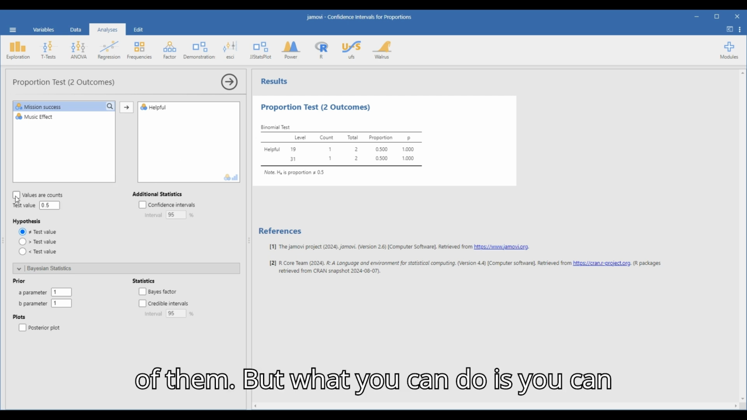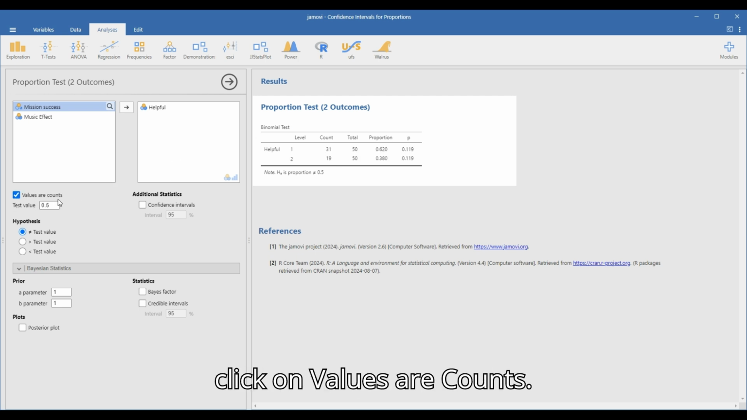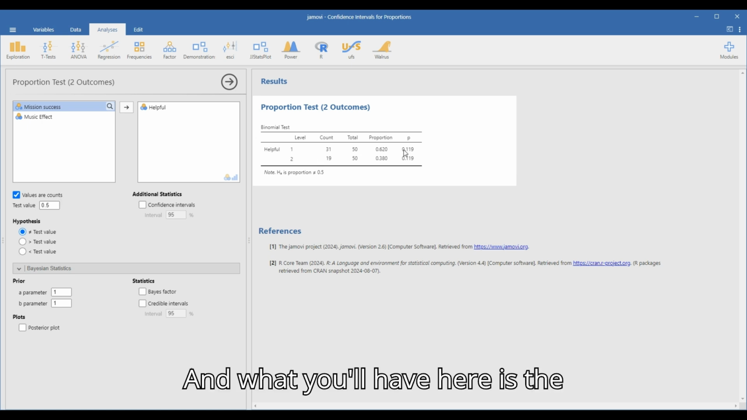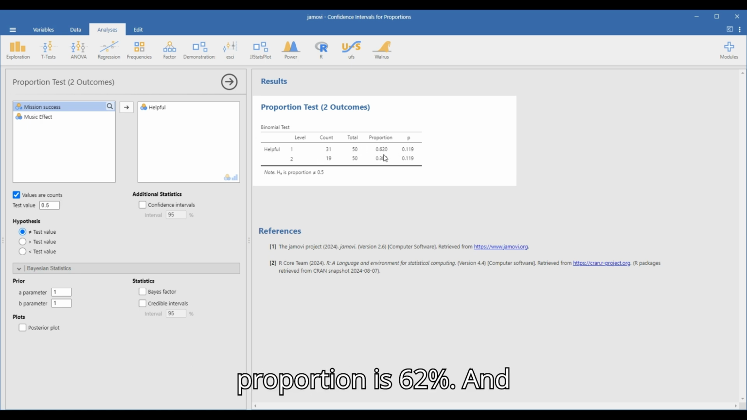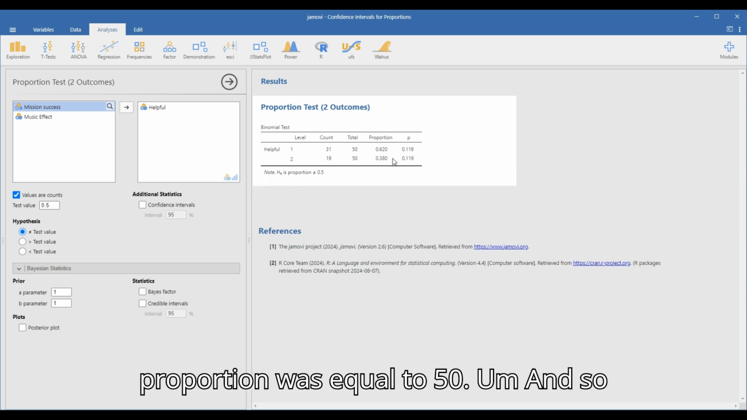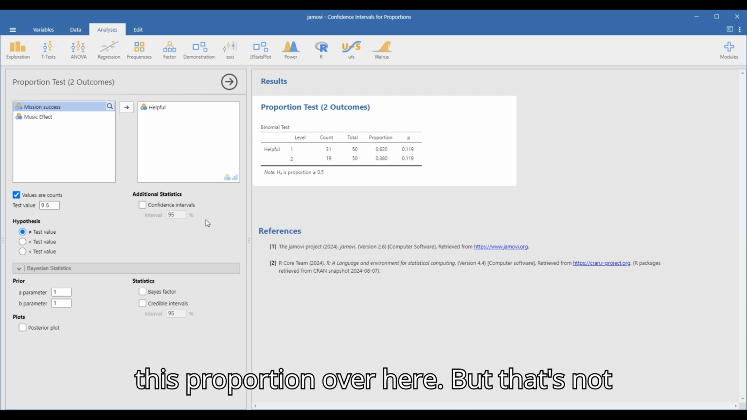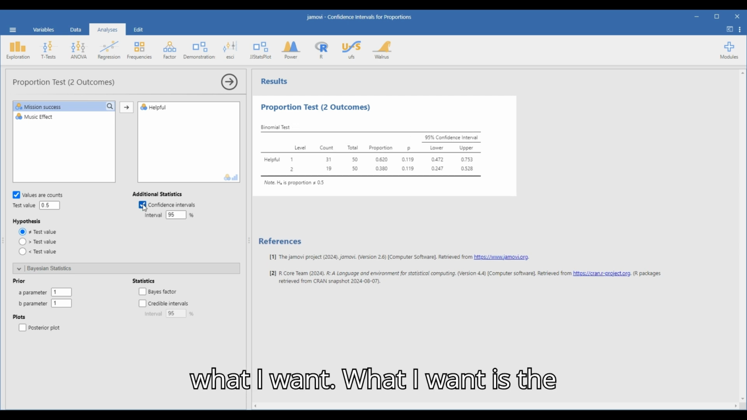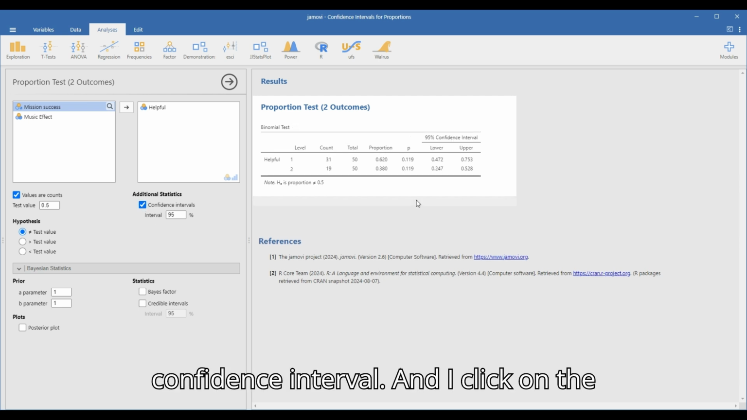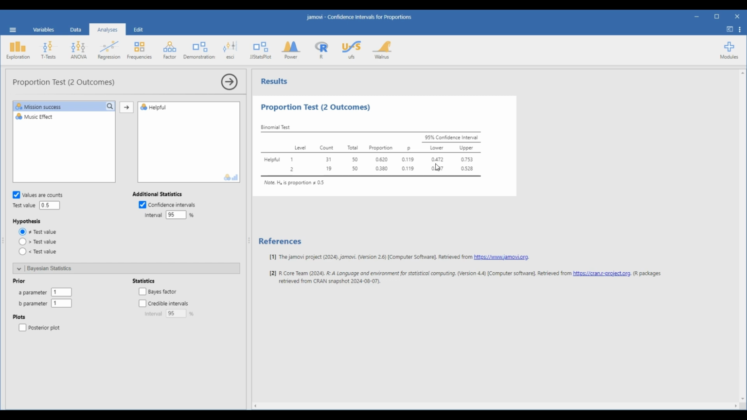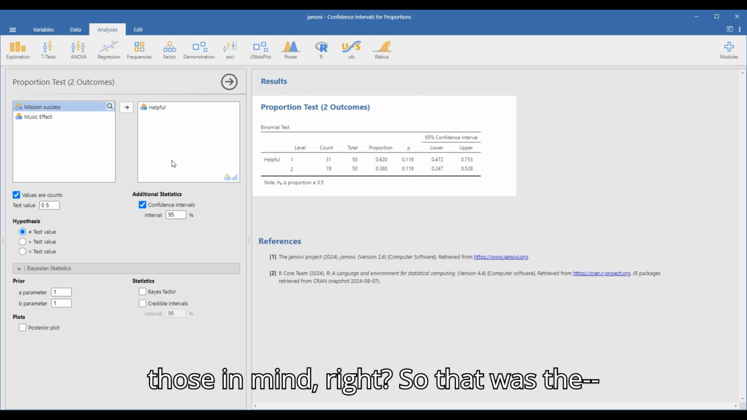But what you can do is click on values are counts, okay? And what you'll have here is the proportion is 62%, and this is a p-value of if the proportion was equal to 50, and so that's over here, this p-value. So I have this proportion over here, but that's not what I want. What I want is the confidence interval, and I click on the confidence interval, and I get this 0.472 to 0.753. Okay, so I want you to keep those in mind, right?